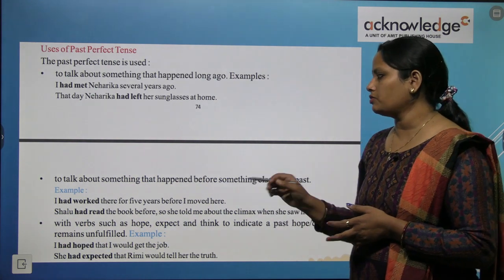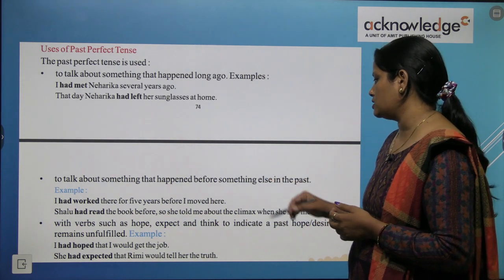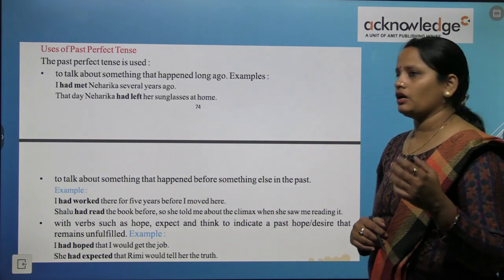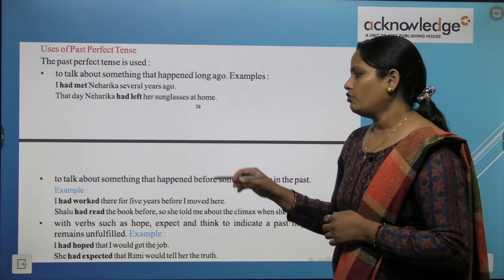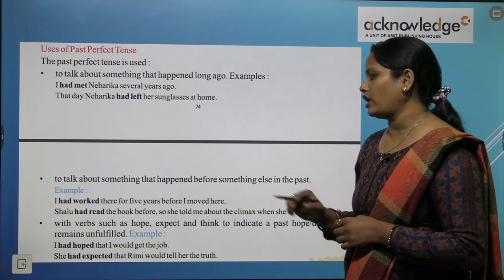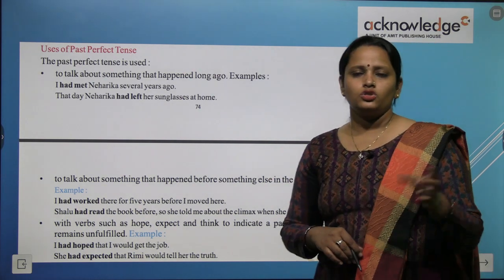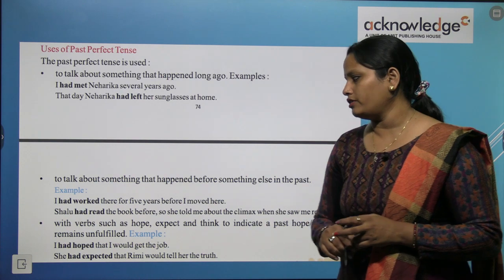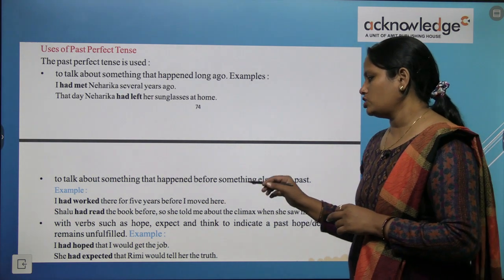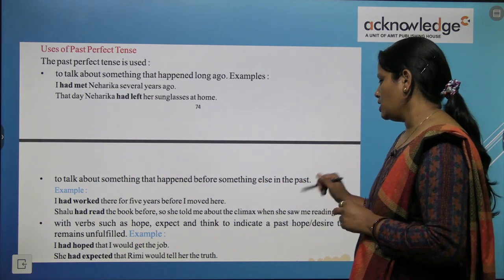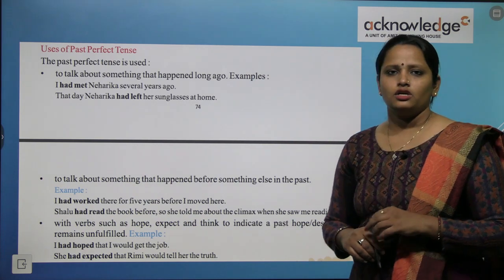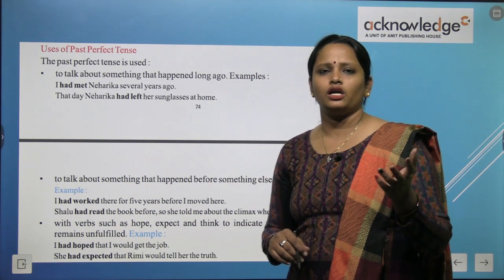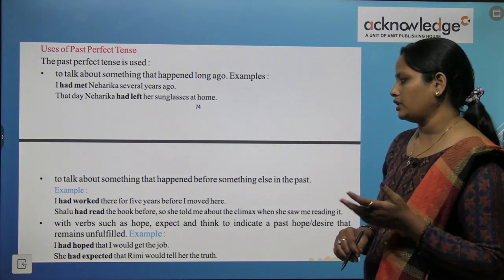To talk about something that happened before something else in the past. So something has happened before something else. For example, I had worked there for 5 years before I moved here. So before coming here I was working there. Shalu had read the book before, so she told me about the climax when she saw me reading it. So Shalu had already read this book, so when she saw me reading it she told me the climax.